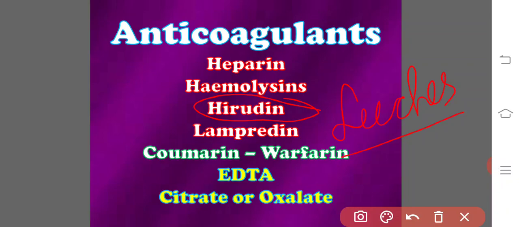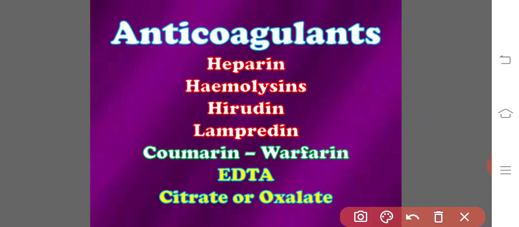They feed upon the blood as ectoparasites on the vertebrates, and whenever they suck the blood from the host, in order to inhibit the clotting of the blood, they use hirudin as the anticoagulant agent. Hirudin is the anticoagulant agent which is seen in the leeches.